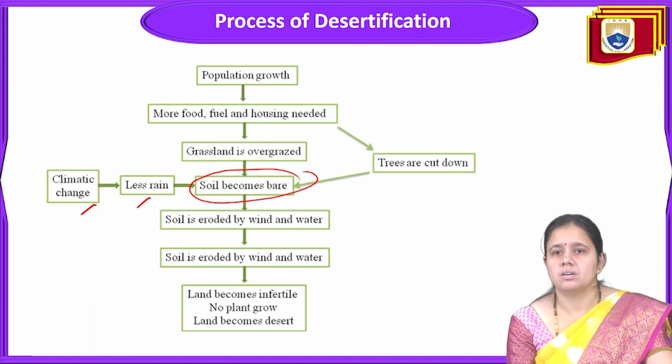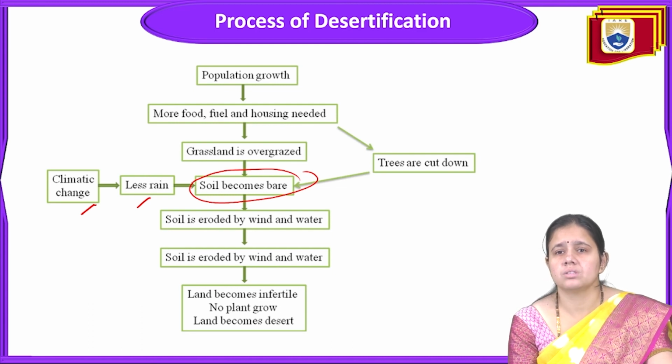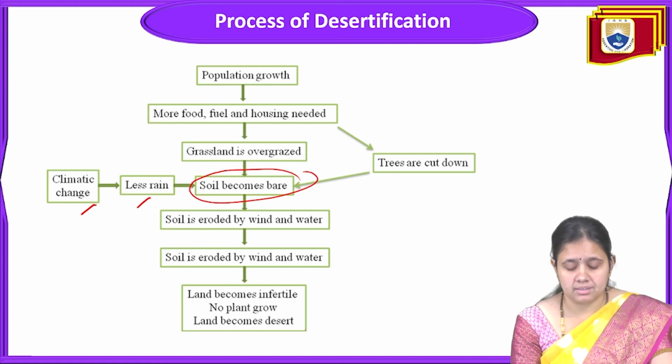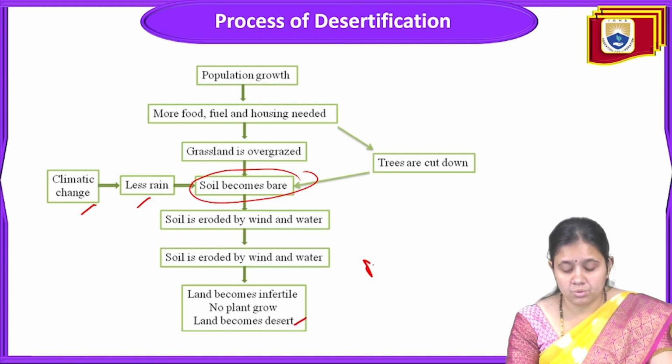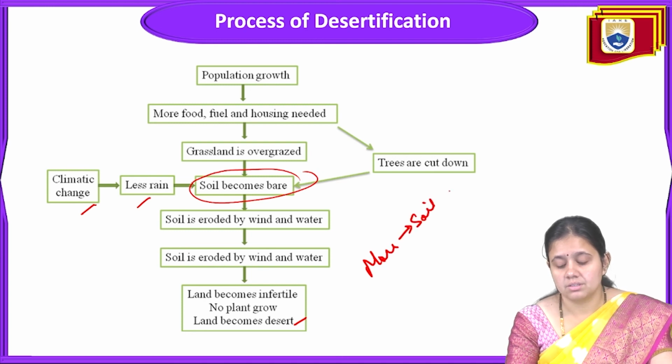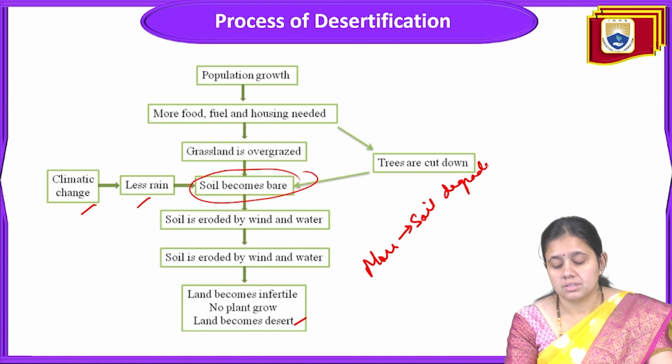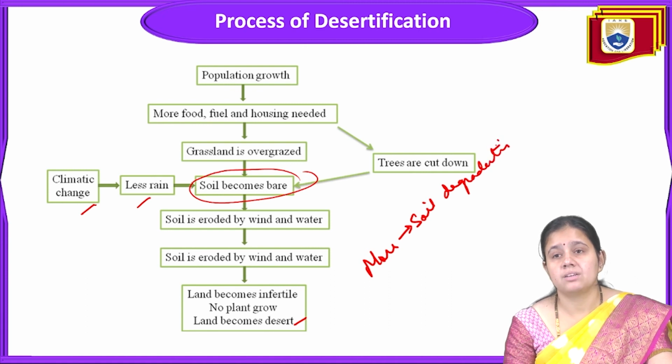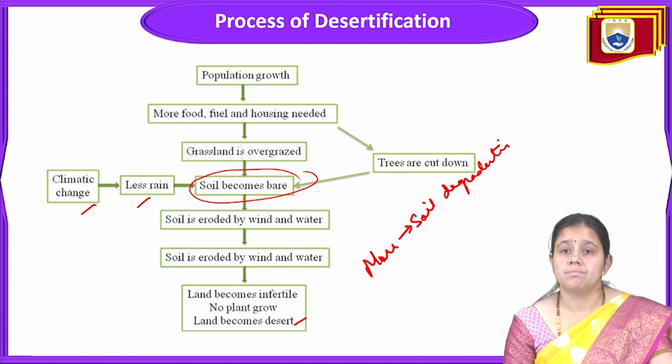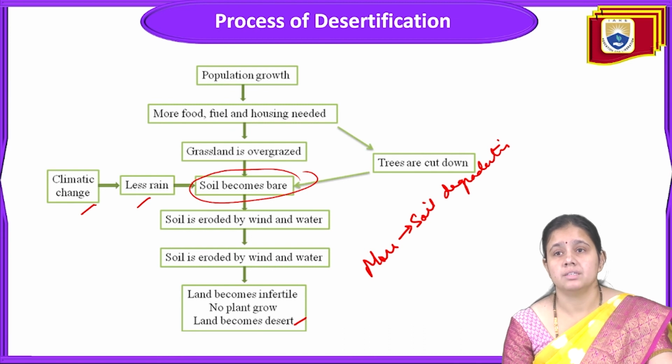That causes the land to become infertile, no plants grow, and the land becomes desert. More soil degradation makes the soil infertile, and that land becomes desert.